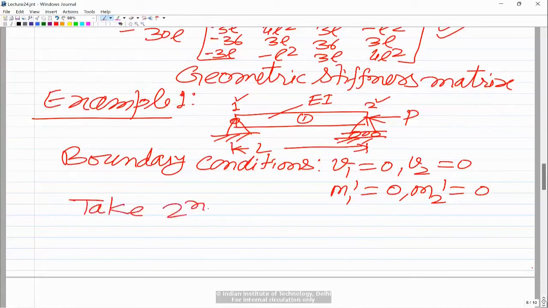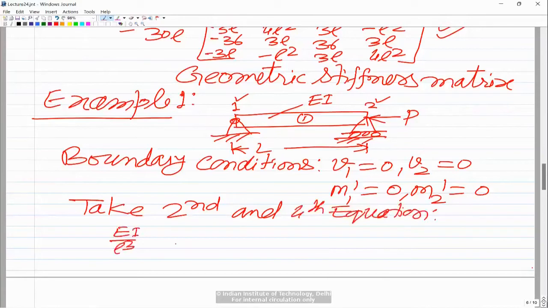So take the second and fourth equation. In that case, on the left hand side, we already have EI by l cube, where small l is equal to the length of the element.